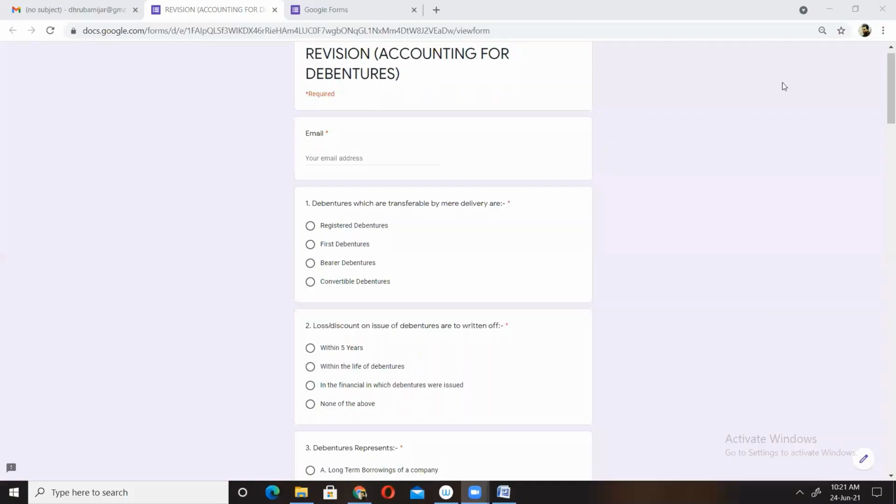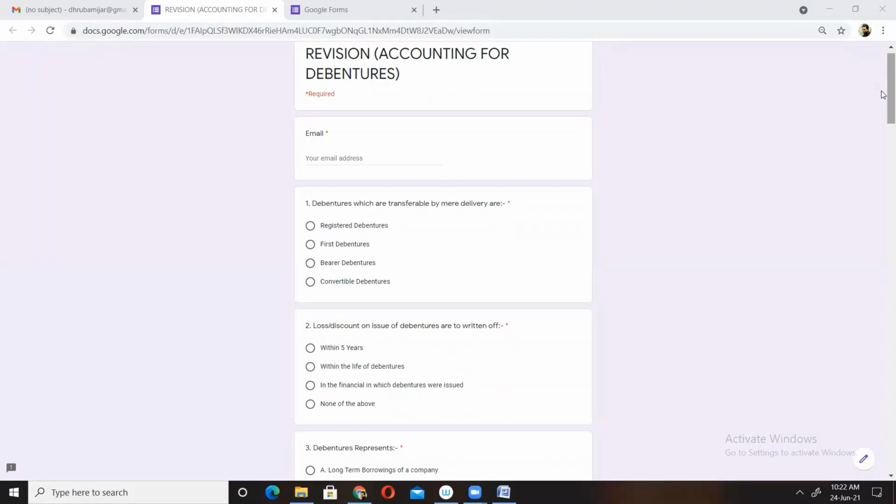Okay, so let's start. Here you see we have some questions relating to this module, this chapter. We will be doing accounting for debentures. For this purpose I shall give you a brief description about the topic. What does accounting for debentures mean? In the previous module we did accounting for share capital. Here we will be doing accounting for debentures.